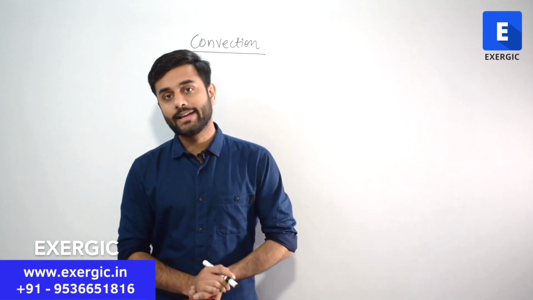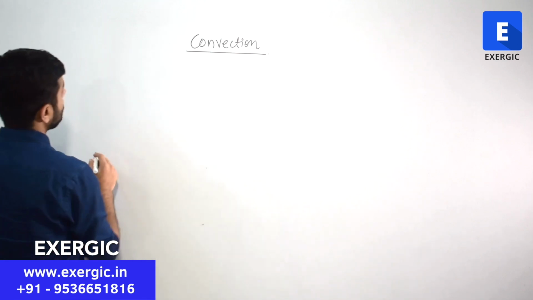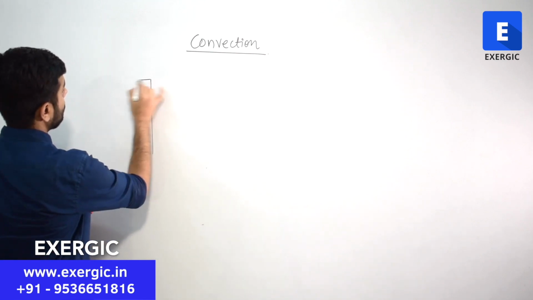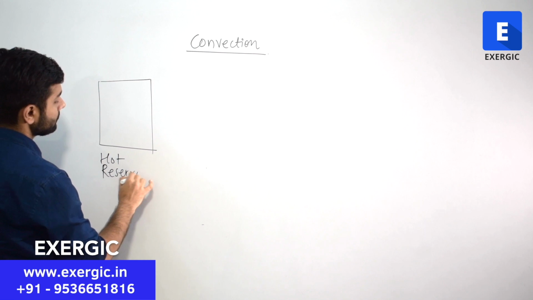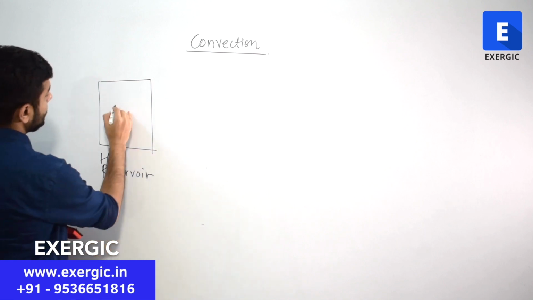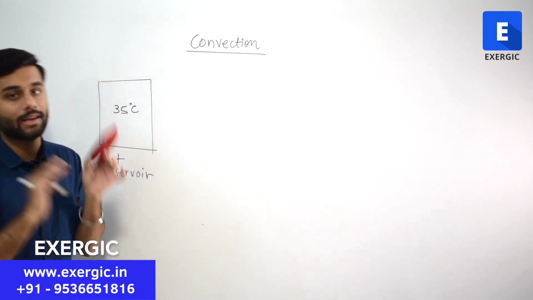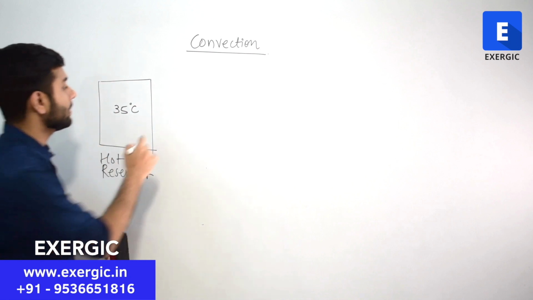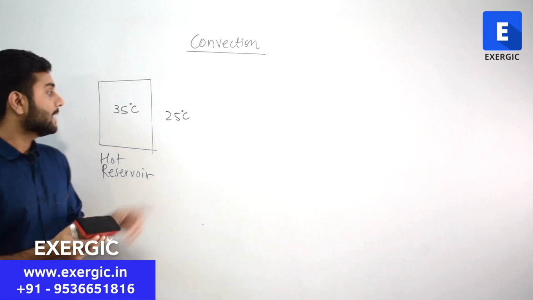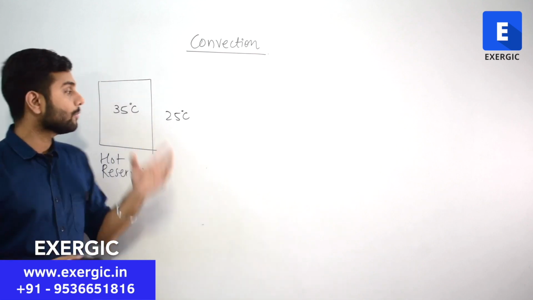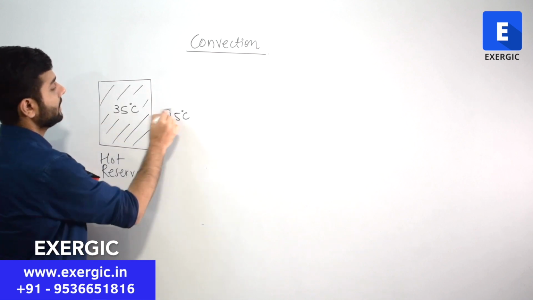Now let's discuss the next mode of heat transfer, which is convection. Suppose you have a hot reservoir, which is at a temperature of 35 degree Celsius, comparatively hotter than the ambient air. That is why we are calling it hot. The ambient air is at 25 degree Celsius. So what will happen? Since there is a temperature difference, heat will flow from higher temperature of 35 degree Celsius to a lower temperature of 25 degree Celsius.